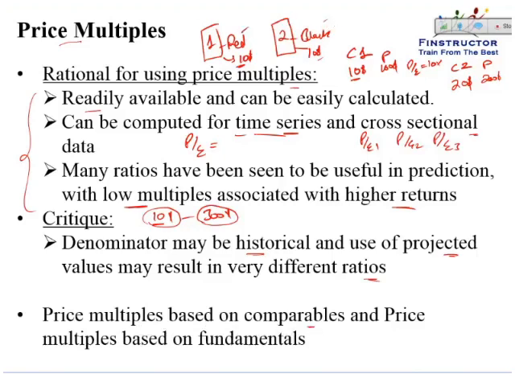So price multiples based approach can be done on a comparable basis, as we just explained with the example of the pen and with the example that similar assets should have similar price. That is the method of comparables. Whereas price multiples based on fundamentals essentially use a Gordon growth type approach, or a more fundamental approach, to calculating the price multiple and then valuing the stock.